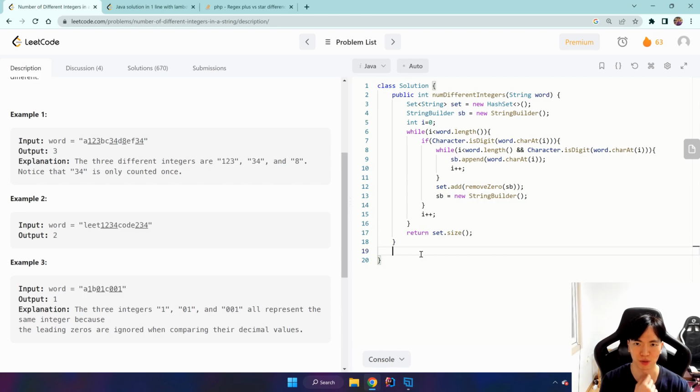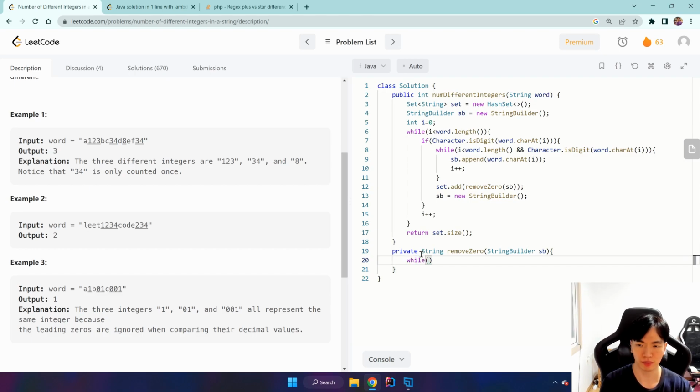Sorry, I rushed through. So private String remove0, and the parameter will be StringBuilder sb.